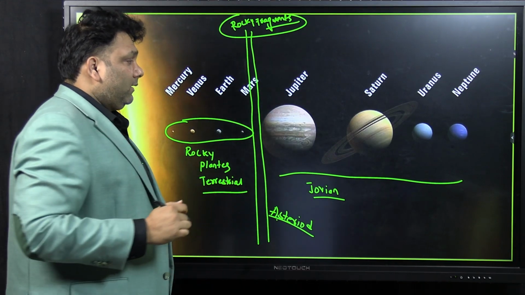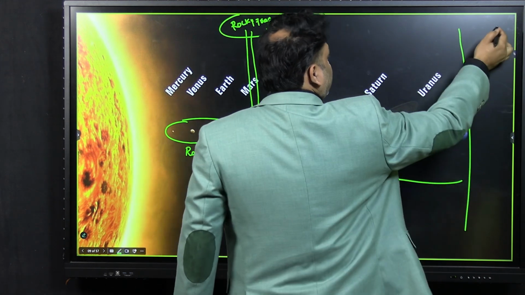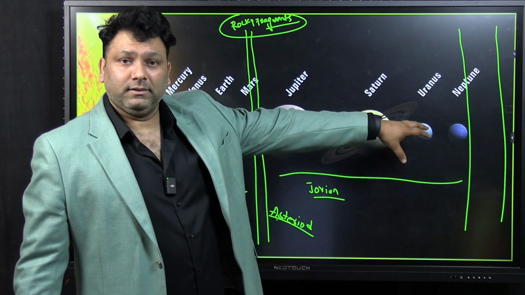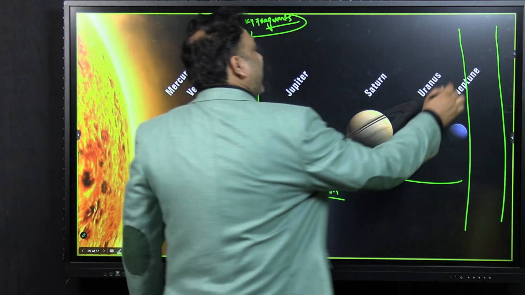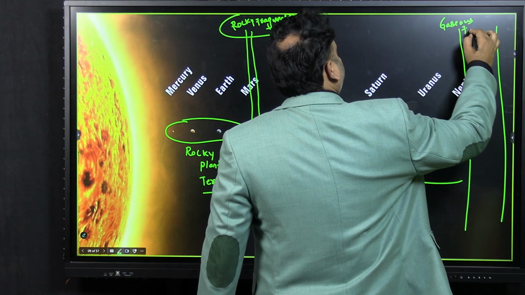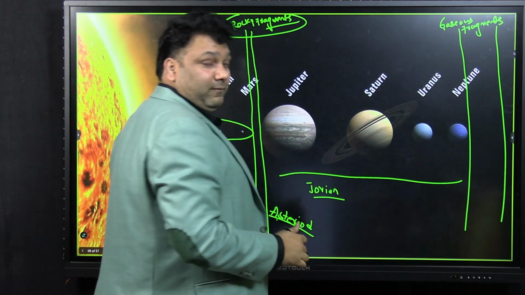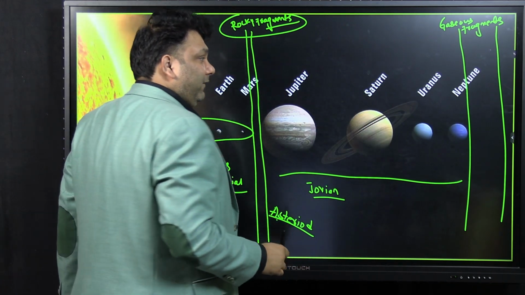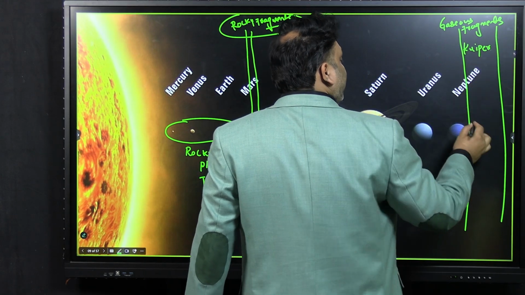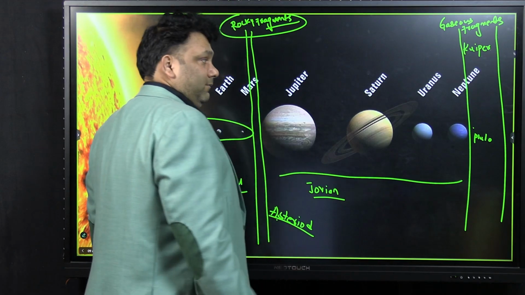Okay. Now don't you think after this also you should be having a belt which could not form the planets, but these are made up of gases. So here we'll be having the gaseous fragments which could not become the planets. And this is called the Kuiper belt. And Pluto is part of the Kuiper belt.